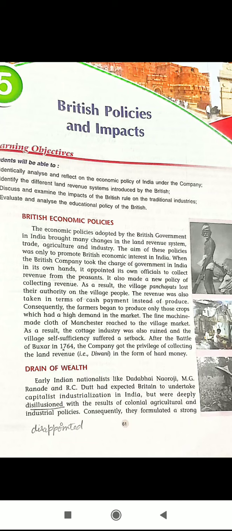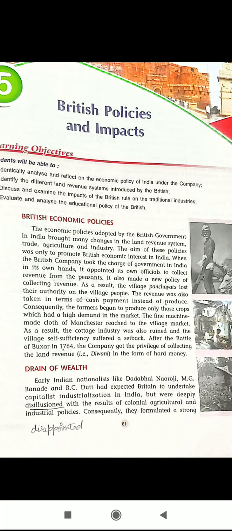The fine machine-made cloth of Manchester reached the village market, and as a result the cottage industry was ruined, destroyed, and village self-sufficiency suffered a setback.